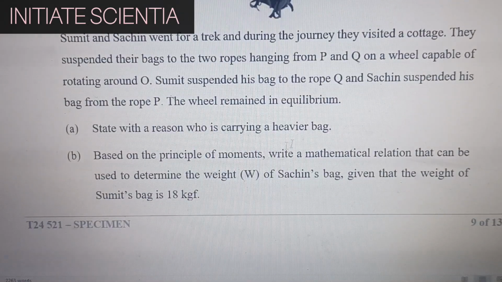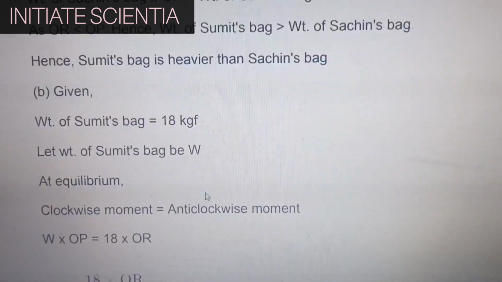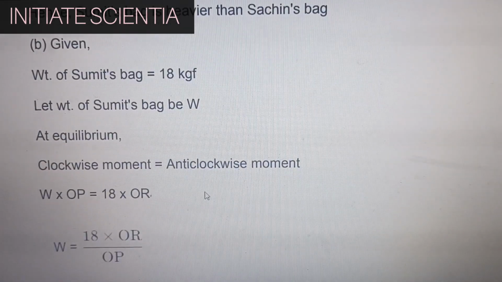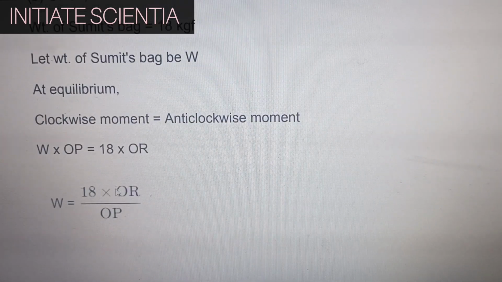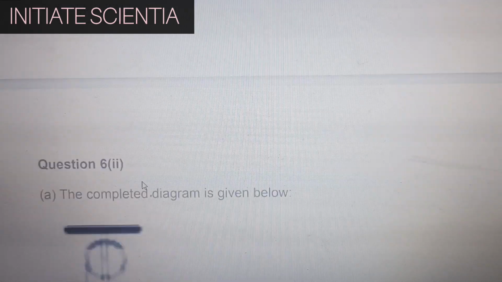Based on the principle of moments, write a mathematical relation that can be used to determine the weight of Sachin's bag, given that weight of Sumit's bag is 18 kgf. Given weight of Sumit's bag is 18, let weight of Sachin's bag be W. At equilibrium, clockwise moment equals anticlockwise moment. W into OP is equal to 18 into OR. So W would be 18 times OR by the length of OP.